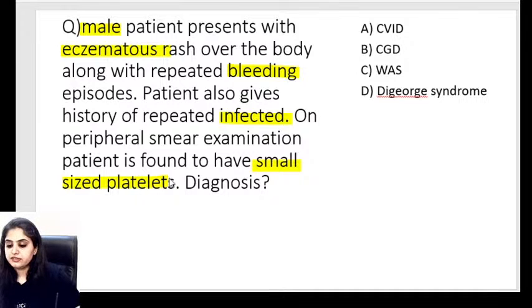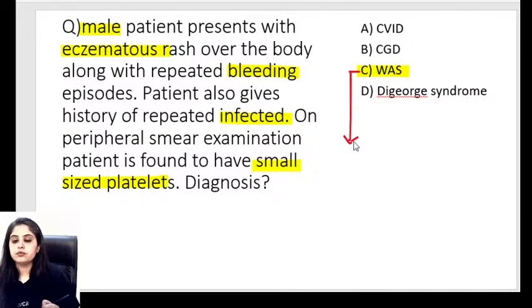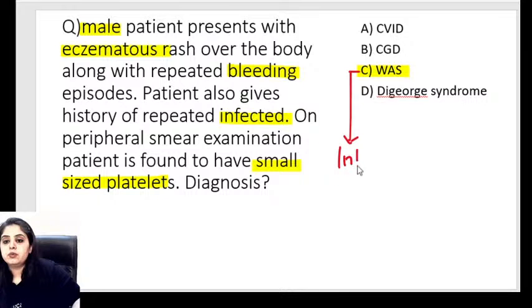What is the diagnosis? It was Wiskott-Aldrich syndrome. Before I get into it, tell me from a genetics point of view, what is the inheritance of Wiskott-Aldrich syndrome?